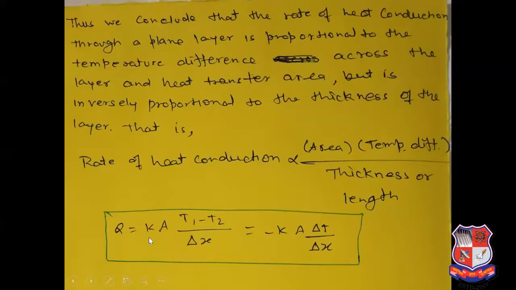Then Q is equal to k A (T1 minus T2) upon delta X, which is equal to minus k A delta T upon delta X. Here the negative sign ensures that heat transfer is in the positive direction, as delta X is a positive quantity.